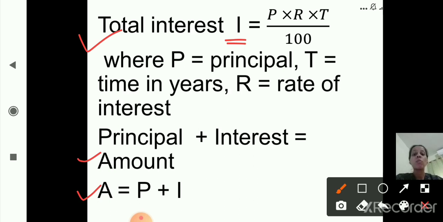The first formula is how to find out total interest, that is I. The formula is P into R into T upon 100, where P is the principal, the total amount which is borrowed or invested in a bank without any interest. R is the rate of interest and T is the time, for how many years. Now the next formula is amount. Amount is equal to principal plus interest. In short, we write it as A is equal to P plus I, where A is amount, P is principal and I is interest.